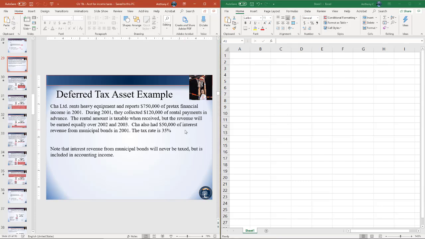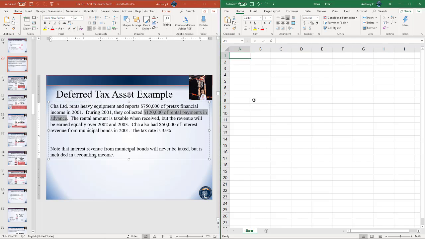So we have two differences here. The first is we collected $120 of rental payments in advance. So when this happened, we collected that $120, we would have debited cash for $120,000, and we would have credited unearned rent revenue. For book purposes, for accounting purposes, we can't recognize that revenue until we earn it. And it tells us we'll earn it equally over 2002 and 2003. So over the next 2 years, we'll recognize $60,000 of income in each year.